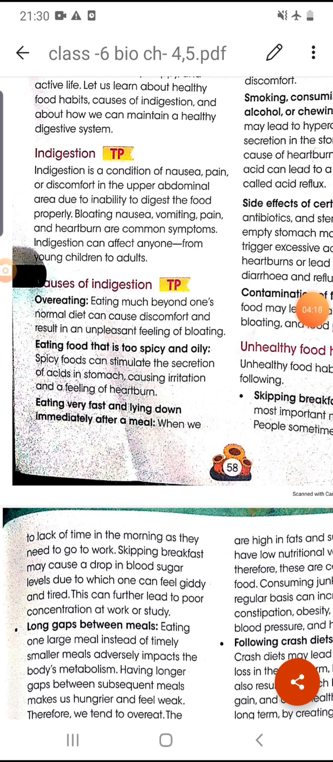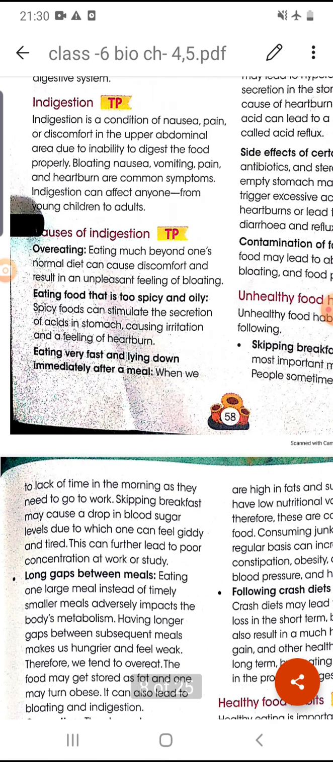So what are the causes of this kind of indigestion? Firstly, overeating. Eating much beyond one's normal diet or normal capacity can cause discomfort, and it also results in an unpleasant feeling of bloating and vomiting.